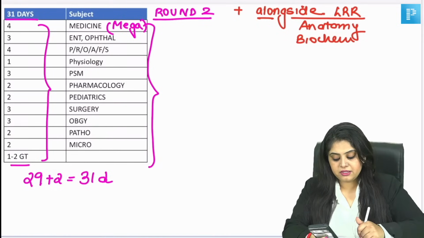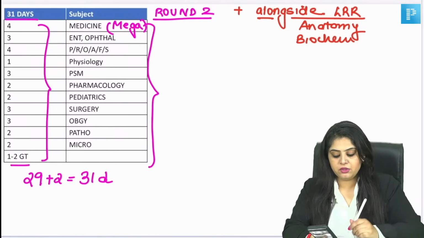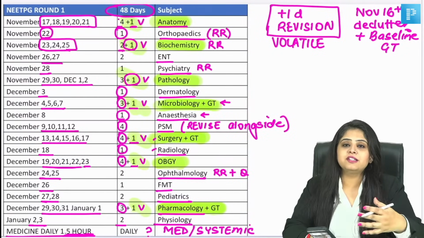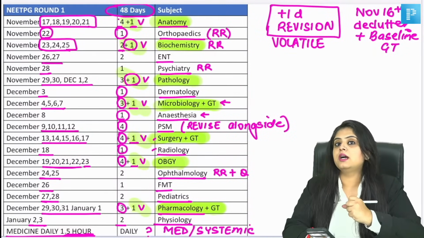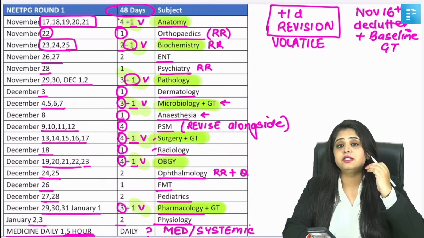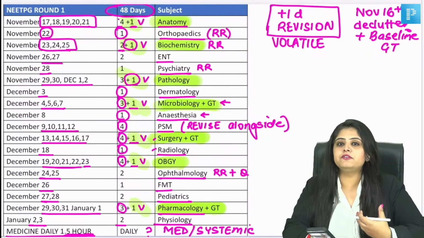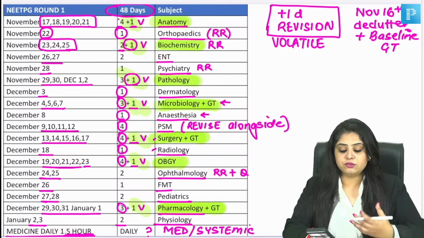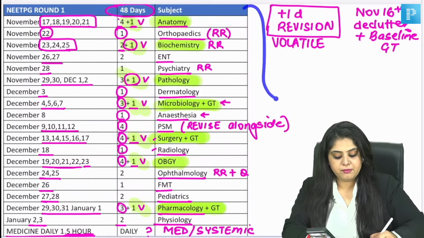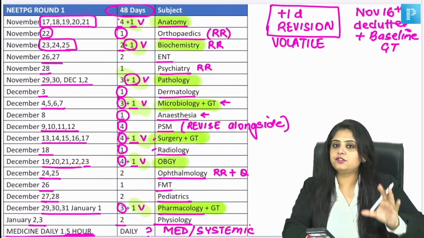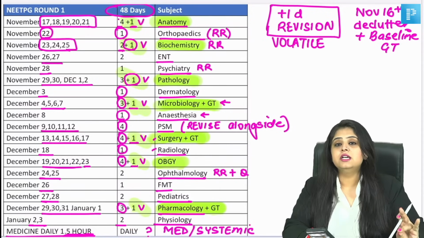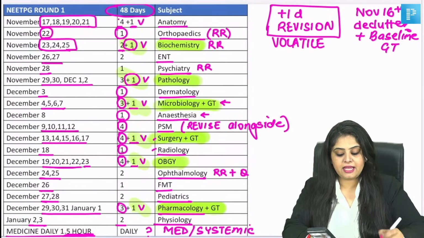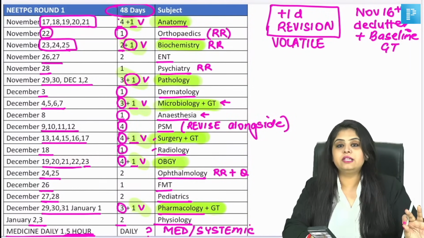This is the timetable. Forget everything as of now, even forget 101 days. My advice to you, if I would be in your place, I would think of very short term targets at this point of time, because if I start thinking of 101 days, it kind of gives me a panic attack. It's a very natural human tendency to feel that way. So I would have thought that, okay, let me limit myself. This seems very structured, with revision, with my medicine and systemic being done. So this 48-day plan seems to be the first go-to thing that we have.